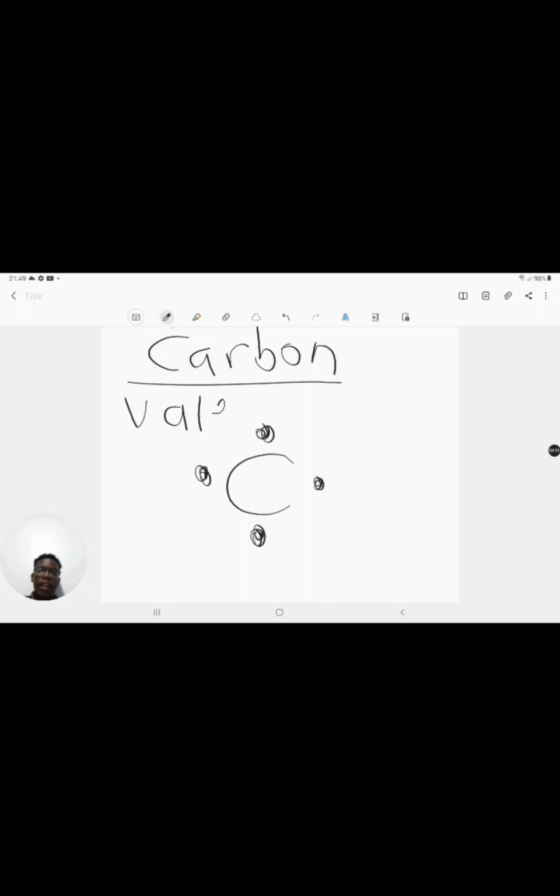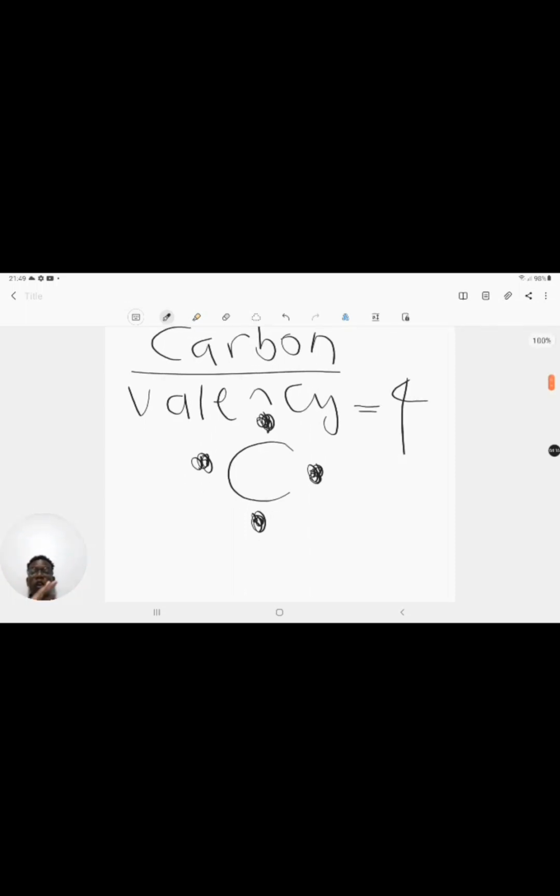So we say that carbon has a valency of 4, meaning that it has 4 electrons that it is willing to share with other elements in order to form compounds. The rest of its electrons it doesn't want to share. It only wants to share 4 electrons, and as far as we're concerned in this section, carbon always uses all of its available electrons to form bonds.